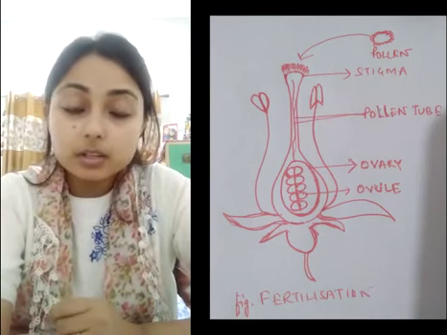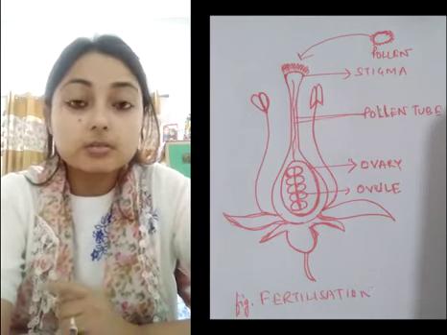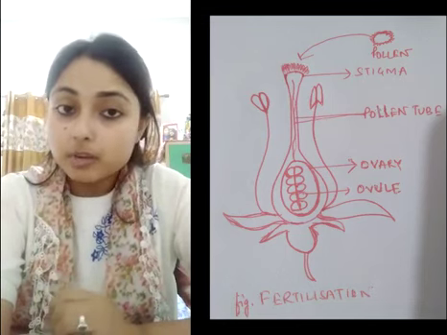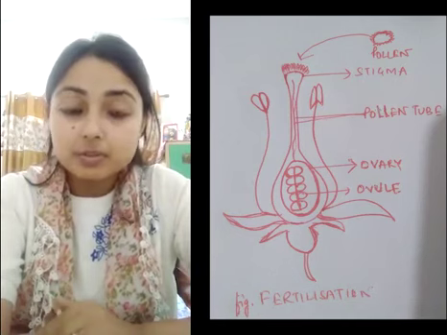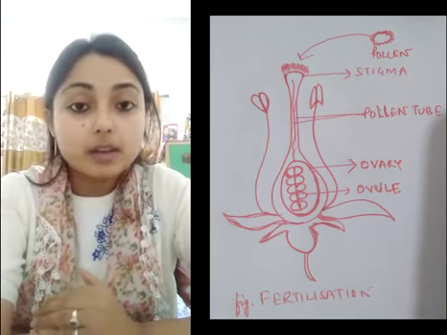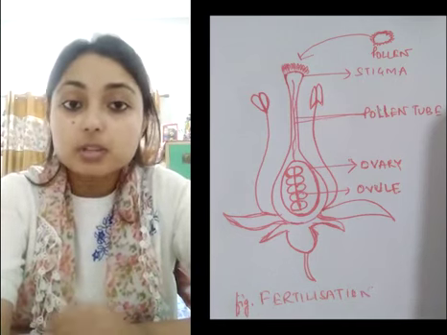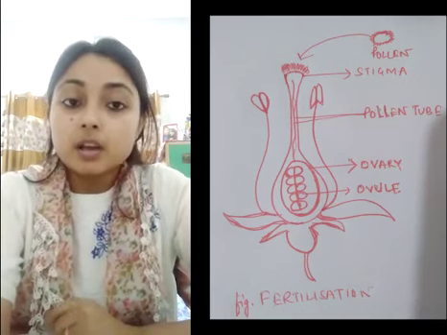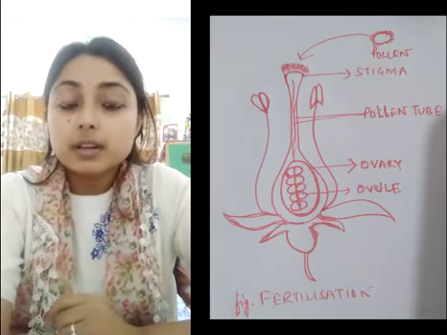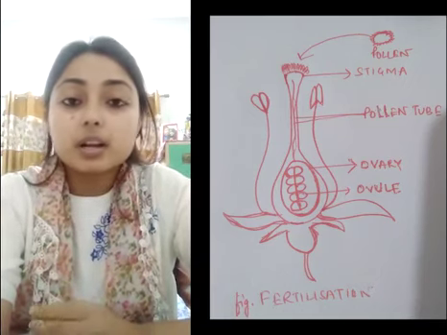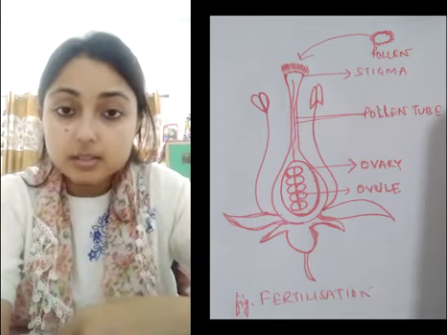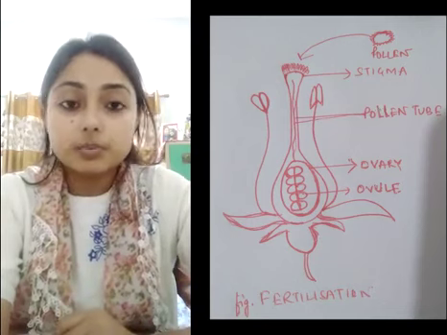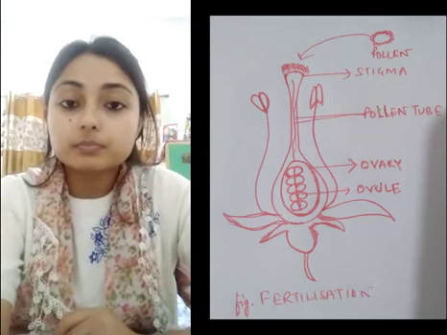This is what you have learnt in the process of pollination, that it is only the transfer of the pollen grain from the anther to the stigma. In today's class, you will learn the after process. What happens after the pollen is transferred to the stigma? It sends out a tiny thread-like tube. A tube starts descending. This tube is called the pollen tube.